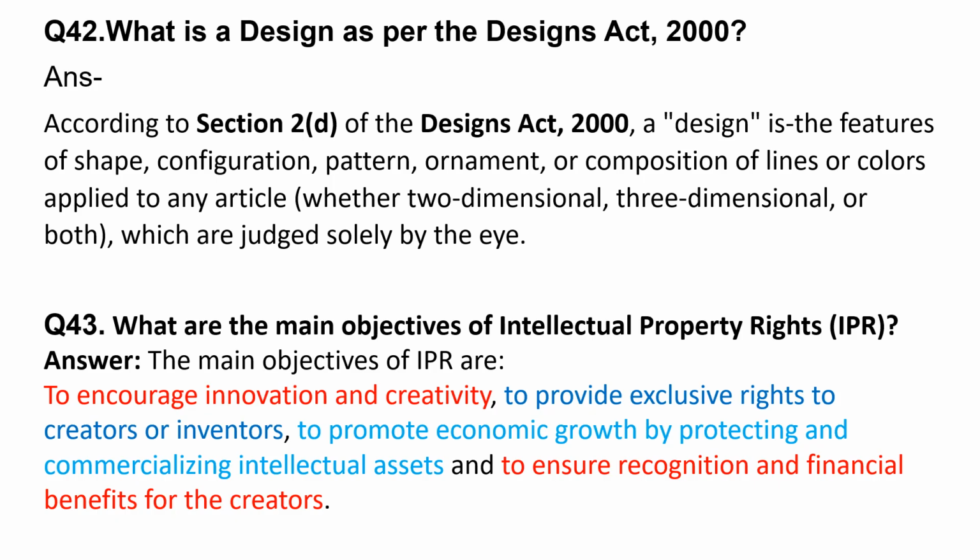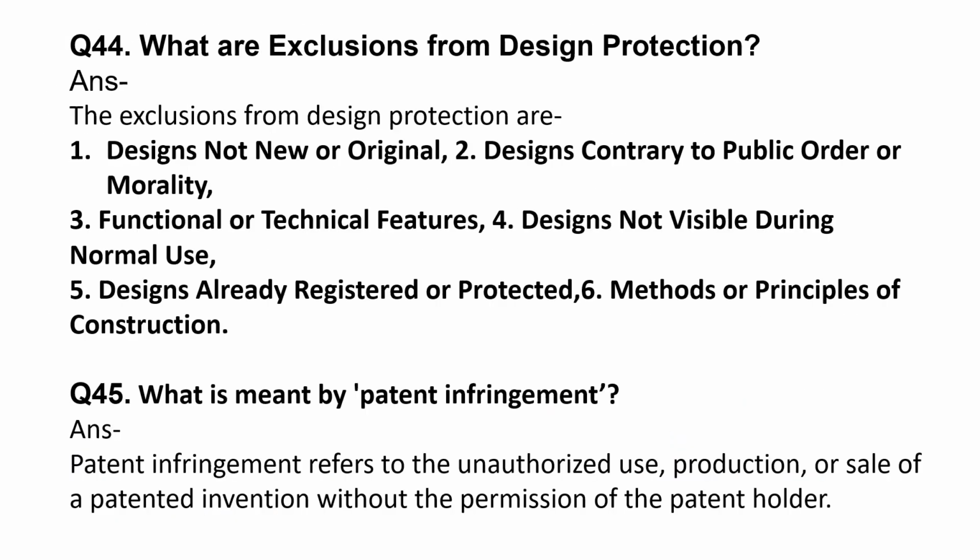What are the main objects of intellectual property rights? The main objects are to encourage innovation and creativity, to provide exclusive rights to creators or inventors, to promote economic growth by protecting and commercializing intellectual assets, and to ensure recognition and financial benefit for the creators.